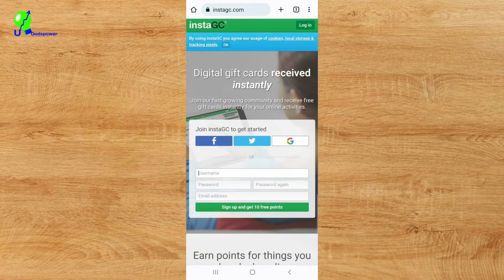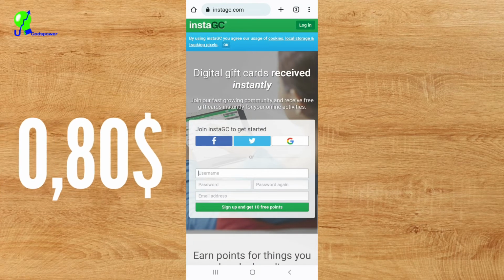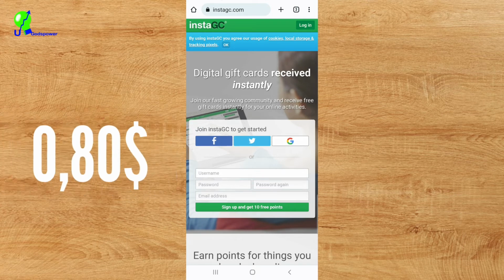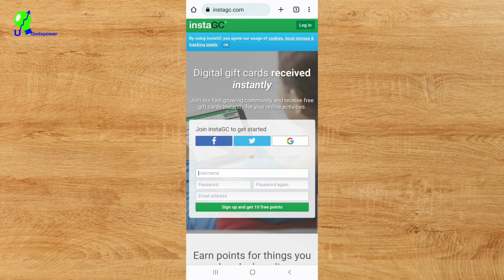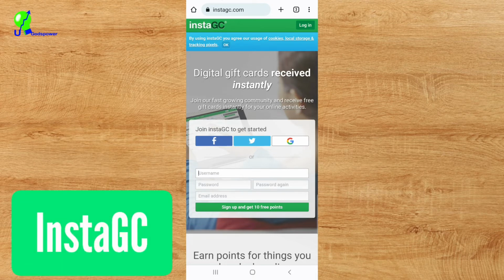So let us head over to my smartphone. So guys, this is the website that you can use to make up to 80 cents for just spending 20 minutes, 15 minutes, 11 minutes of your time. You can duplicate this. So like I said from the beginning, this website is called Instagc. Instagc is a survey website that allows you to complete tasks like downloading applications and watching videos. You do a lot of things on this website and you are going to get paid. I know you'll be wondering, how can I register on this website? How can I use it? That is why you are watching this video. So just keep on watching and I will show you everything you need to know.